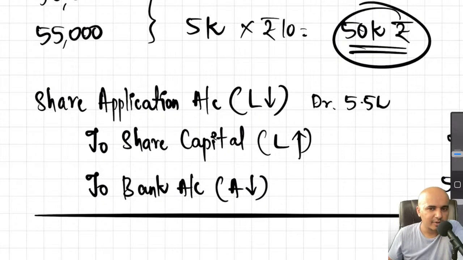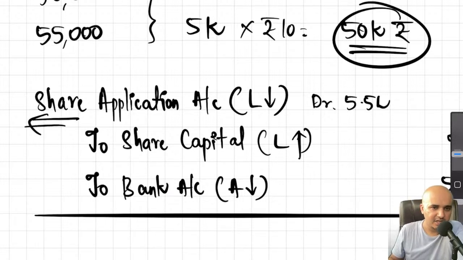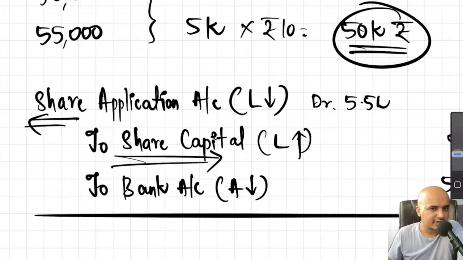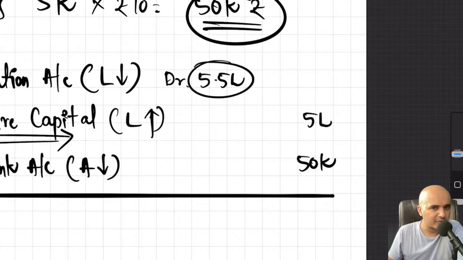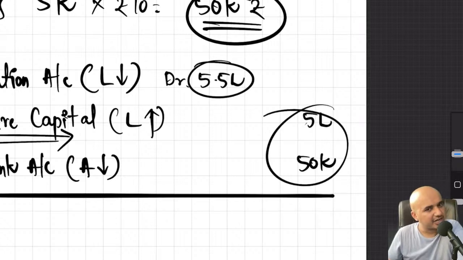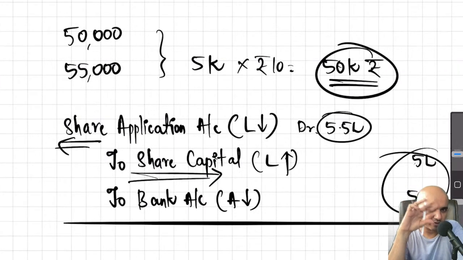If you look at this journal entry, you will understand. Look at the item which I have debited, share application. Where have I written? On the left hand side. Which account is credited? Share capital. Where have I written? On the right hand side. Also the amounts you can notice. Whatever is debited, the amount will be on the left hand side. Whatever is credited, the amount will be on the right hand side. So these two things should always match. The total of debits and credits. LHS should always be equal to RHS. Then your accounting is perfect.